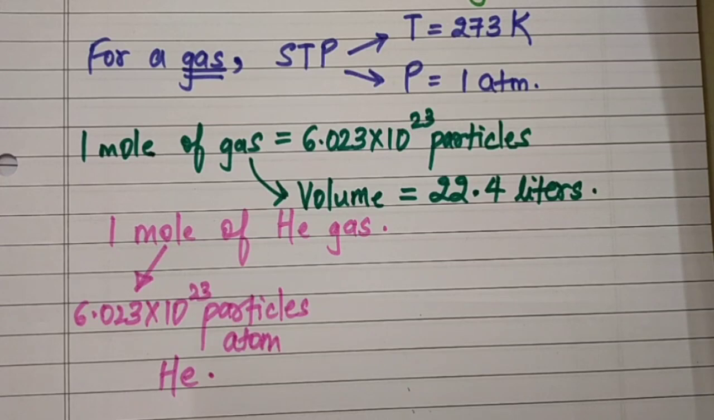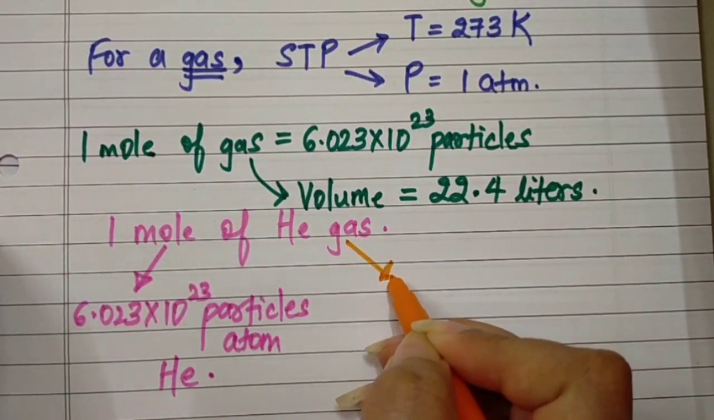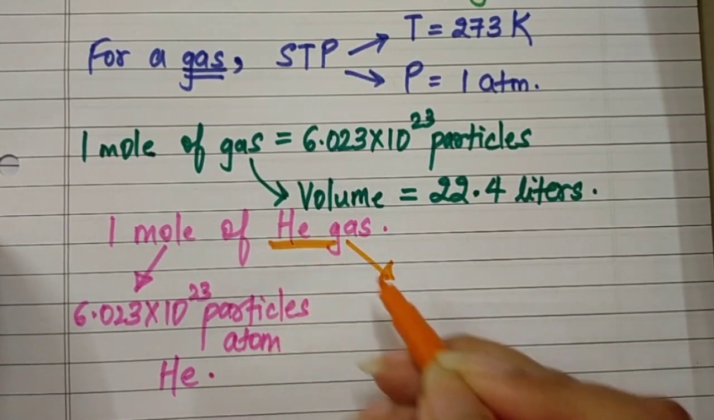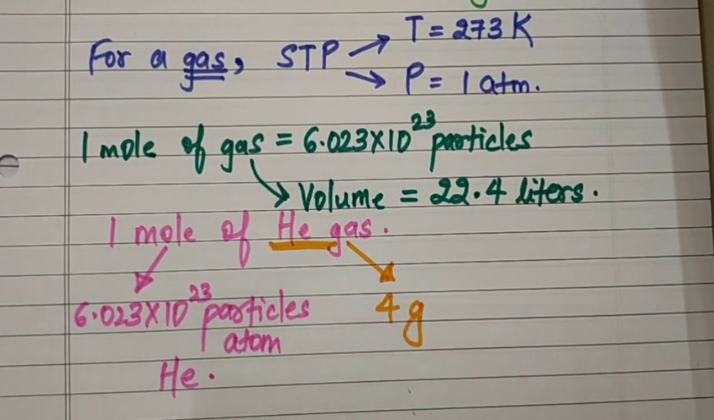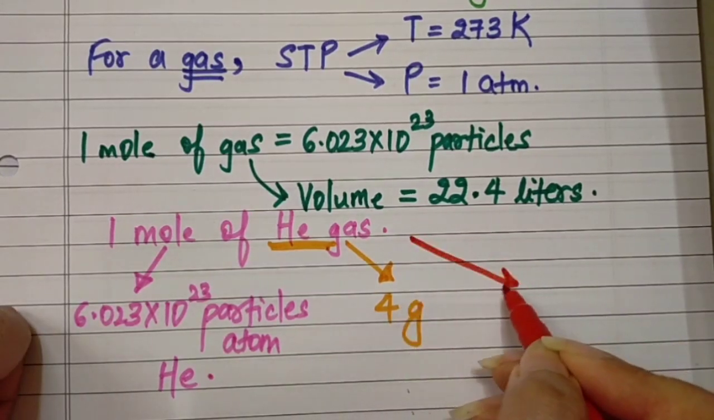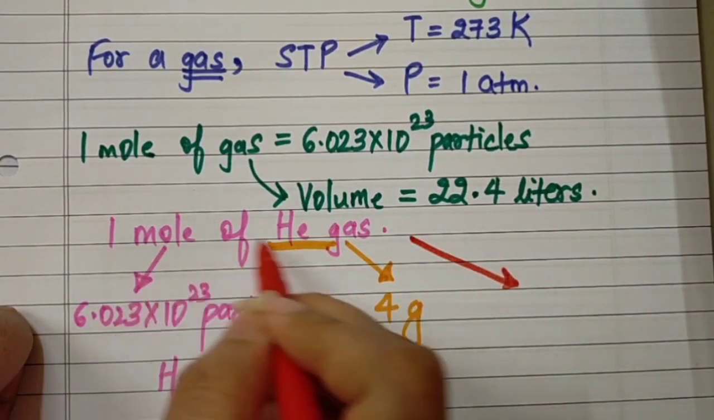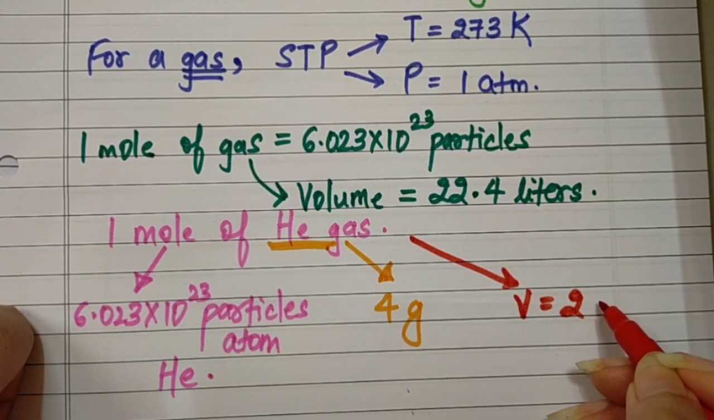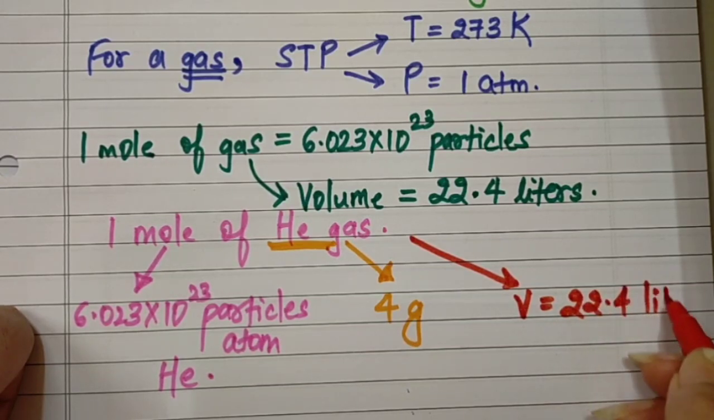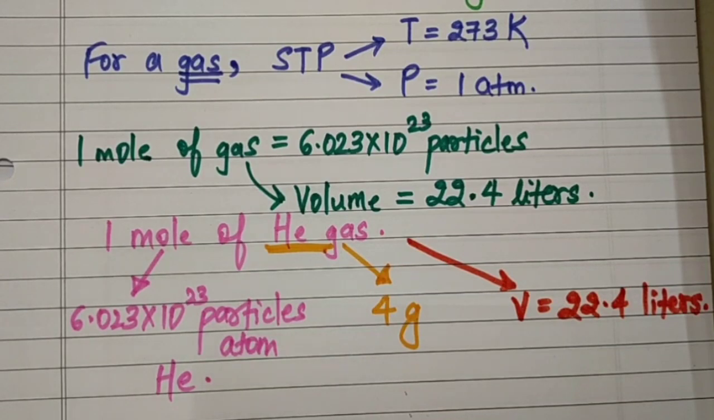और हमें क्या पता चलता है? Yes, we also come to know the molar mass. What will be the molar mass of helium? It will be 4 grams. Okay, so we also come to know the molar mass for this particular gas. और हमें क्या पता चलता है students? Yes, we also come to know the volume. How much volume will 1 mole of helium gas contain? It will contain volume equal to 22.4 liters. So this was for a gas.